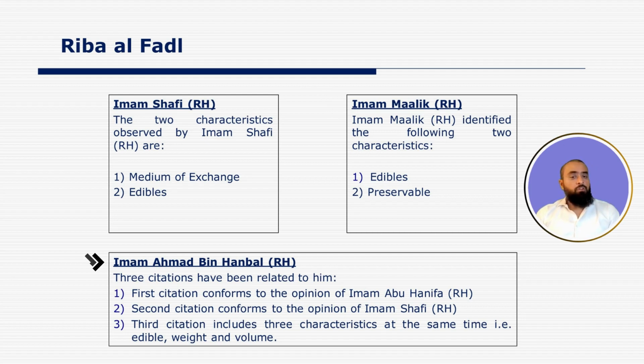As per the opinion of Imam Ahmad bin Hanbal, rahimahullah, and his school, there are 3 citations. His first citation conforms to the opinion of Imam Abu Hanifa, rahimahullah. The second citation conforms to the opinion of Imam Shafi'i, rahimahullah. And the third citation includes 3 characteristics at the same time, that is edible, weight, and volume.